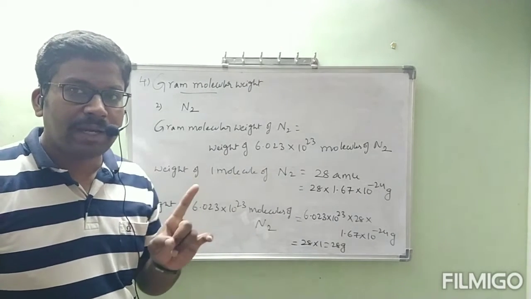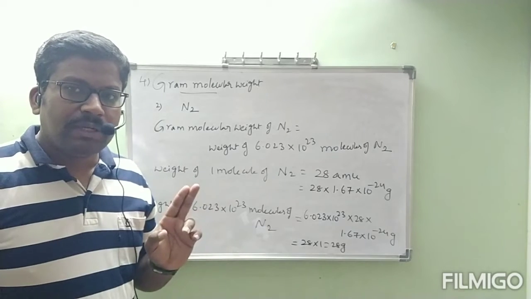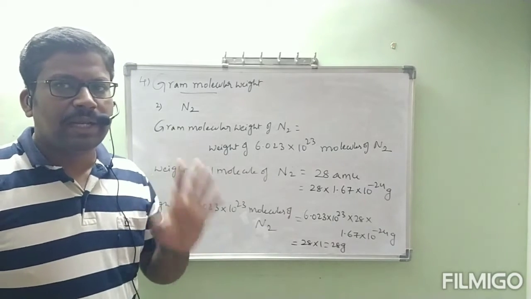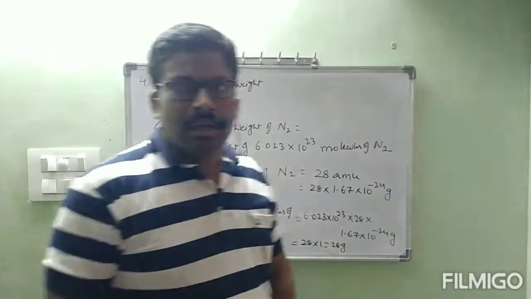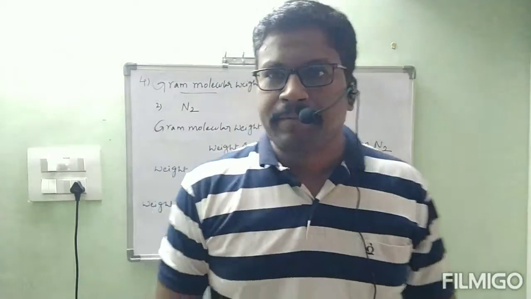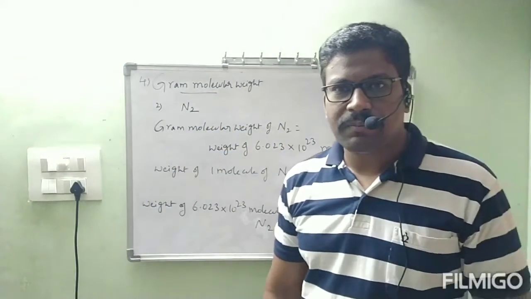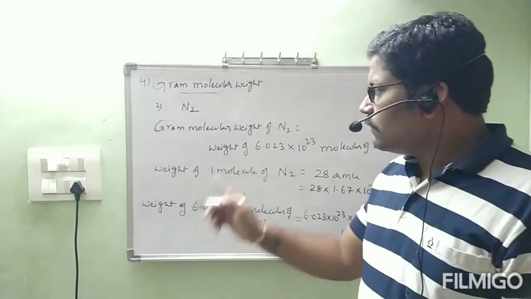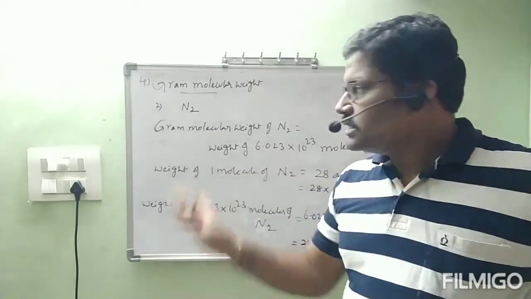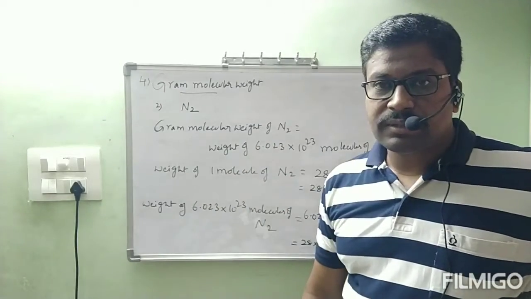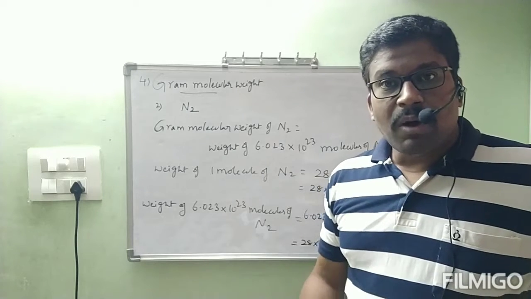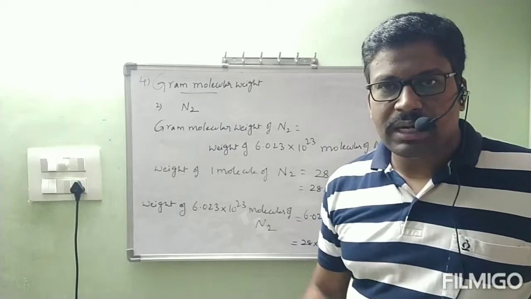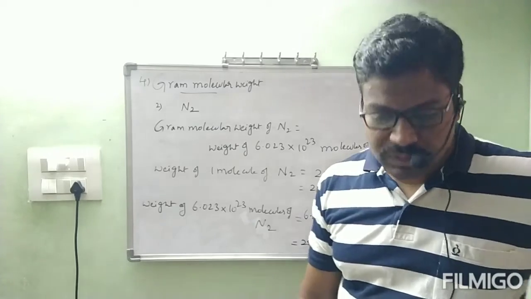One molecule is 28 amu; 6.023 into 10 power 23 molecules is 28 grams. Is it clear? I hope you understood, everyone. One more example we will see. These are homoatomic molecules we have seen. Same way, polyatomic and heteroatomic molecules also we will see.